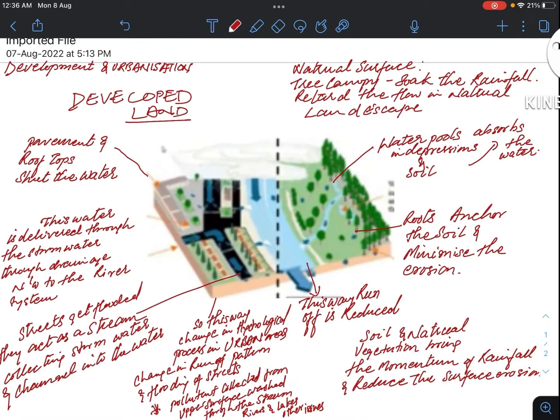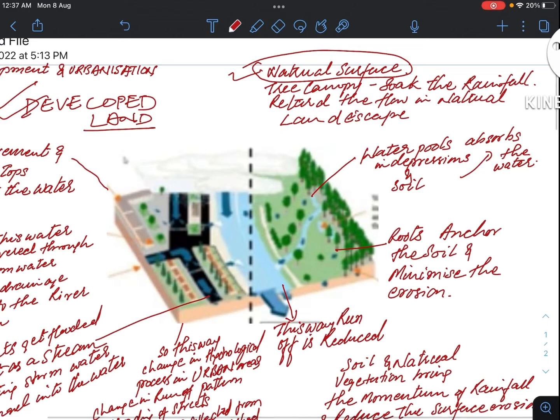Now here we will understand an important phenomenon by understanding the characteristic of the developed land. Developed land means the concretization of the land, and the natural land is covered with the natural green canopy. So first of all we need to understand the characteristic of land under natural surface and developed land. Only then would we be able to understand why urban floods take place irrespective of the presence of any water bodies nearby. So we could see here that this is a figure of a natural land.